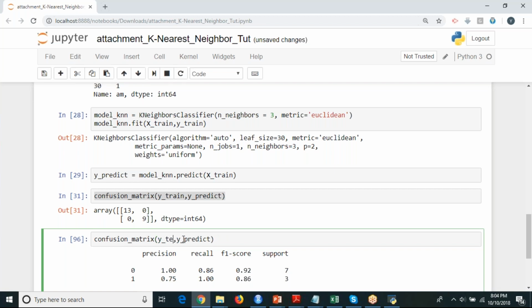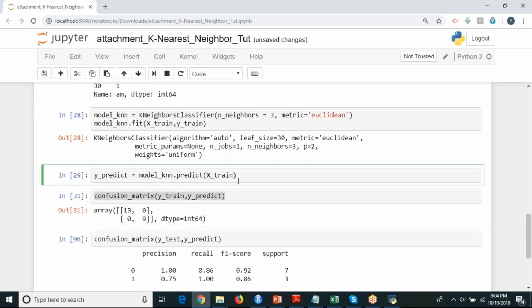Test y underscore predict. Here we have already tested it on your training data. We cannot run the same thing, so I'm going to copy this and add one more cell below this.